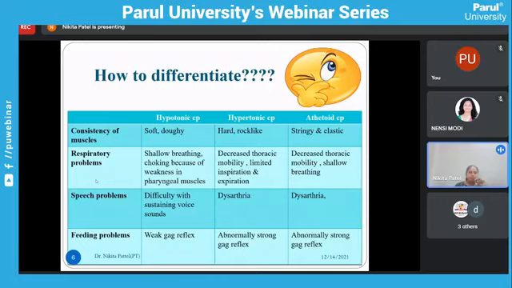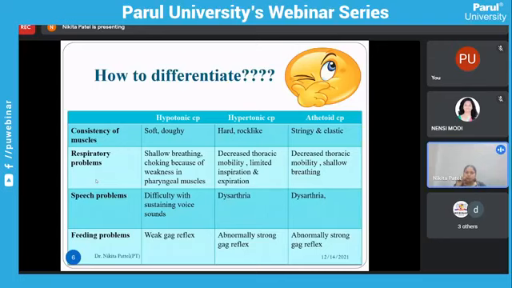In respiratory problems, in hypotonic CP you can see shallow breathing and choking that occurs because of weakness in the pharyngeal muscles. Hypertonic CP can show limited thoracic mobility and limited inspiration and expiration. And in athetoid CP, reduced thoracic mobility and shallow breathing are there. In speech problems, because of this shallow breathing, there is difficulty sustaining voice sound, so the patient cannot sustain speech for a longer period of time. In hypertonic CP and athetoid CP, you can see dysarthria.